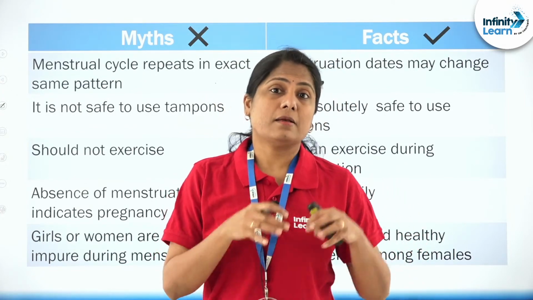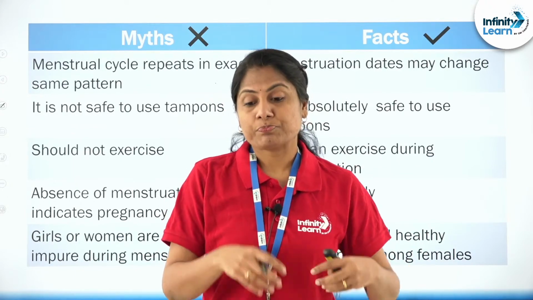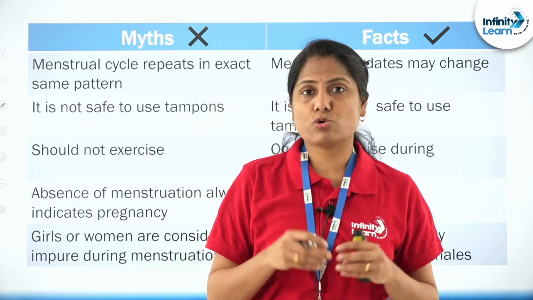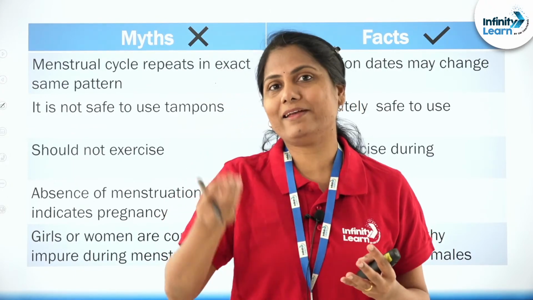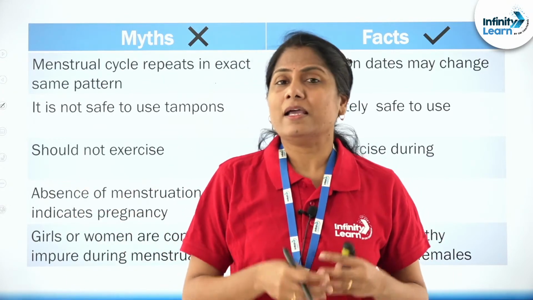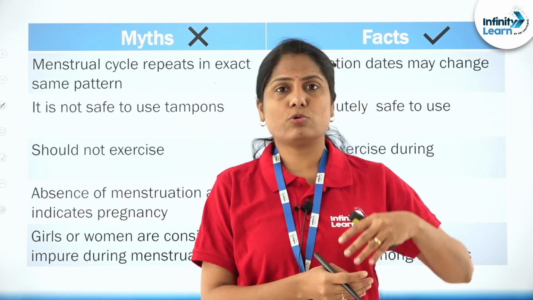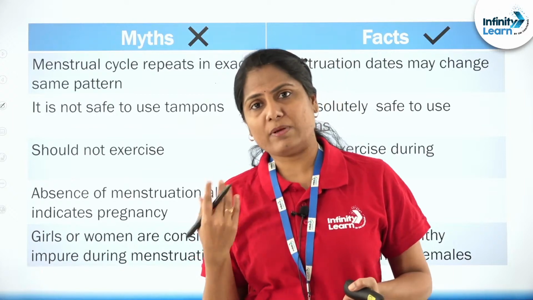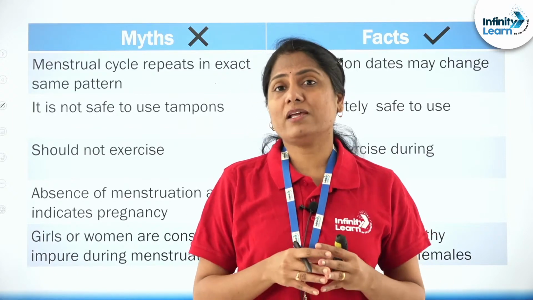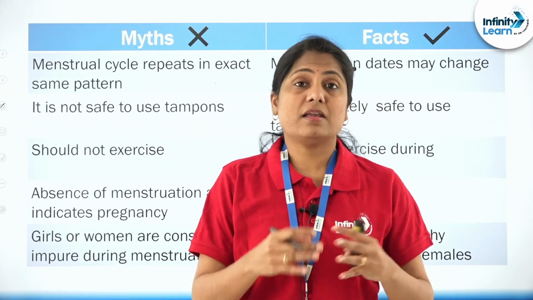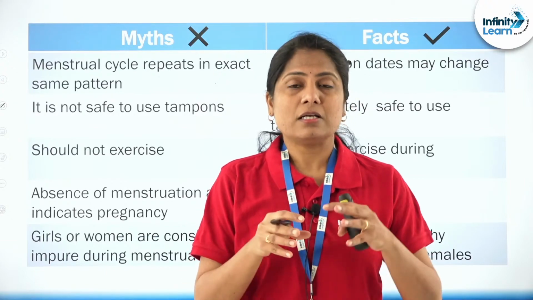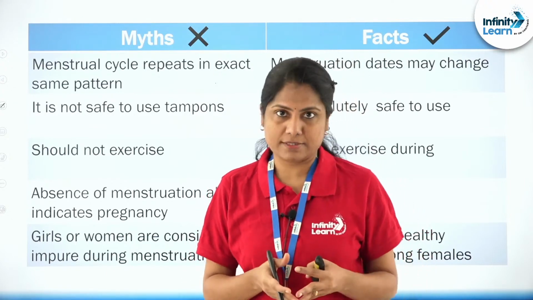The date pattern can change. In our NCERT text also, we talk about a 28-day reproductive cycle. For some females it can be a 30-day cycle, it can be a 40-day cycle. Not only that, it may vary. The date also might vary. It's not exactly a fixed pattern, right?